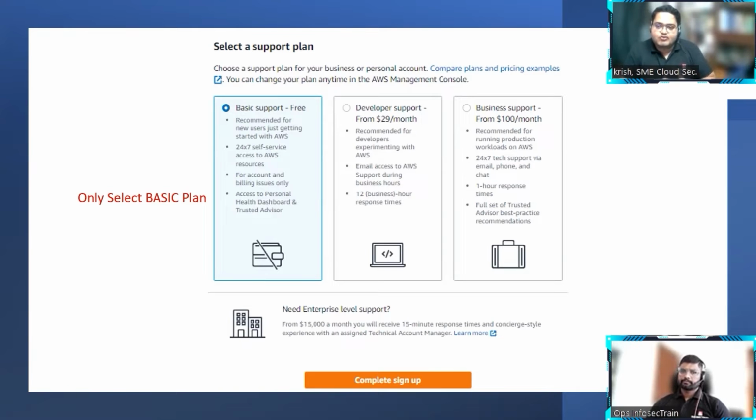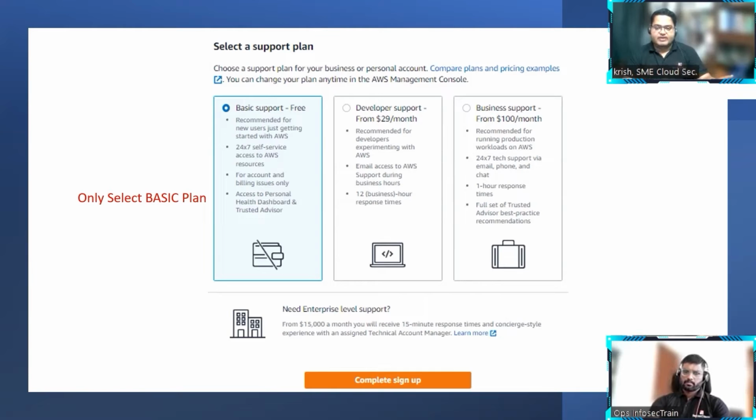Yes. So basically, when you go for the support plan, see, this is nothing regarding your AWS account, but what kind of support you're getting from Amazon. That's the only thing. If you go for a basic support plan, account and billing related issues are the only thing they will solve. If you go for a developer plan, the benefit is that, as with all the other plans, they will give you technical support as well. What differs is the time duration and the level of support. But for basic support, you will only get account and billing related issues.